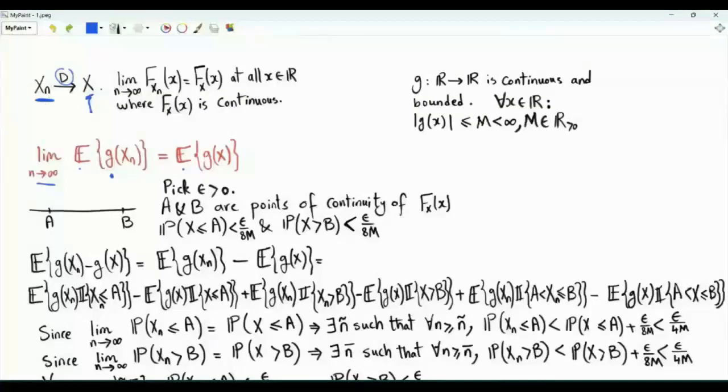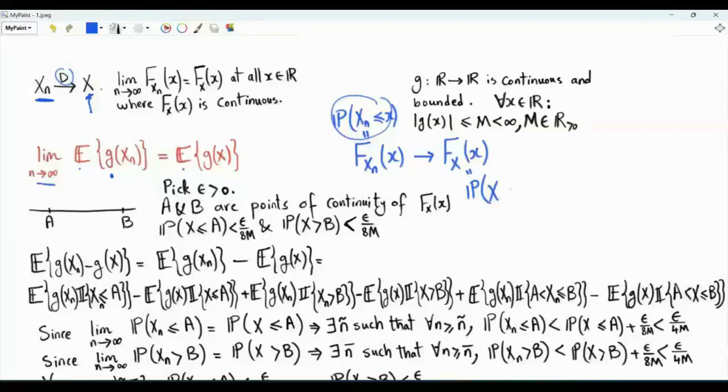The sequence of random variables X_n converges in distribution to X. This means that if we take the CDF of X_n at the point x, this is the probability that random variable X_n is less than or equal to small x. This CDF converges to the CDF of random variable big X. That is, this probability converges to the probability that big X is less than or equal to small x as n tends to infinity.